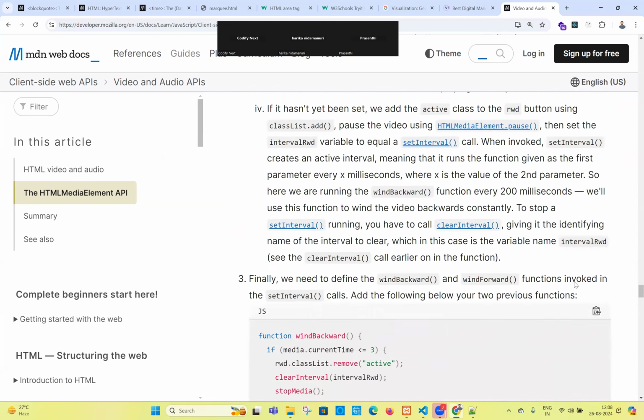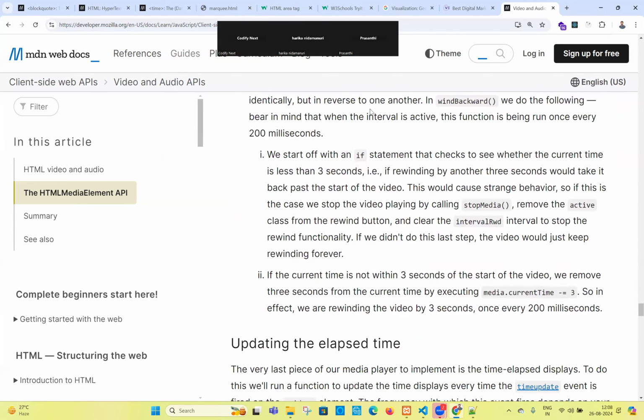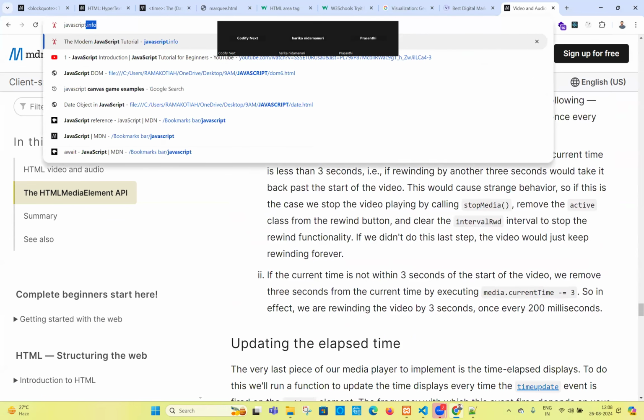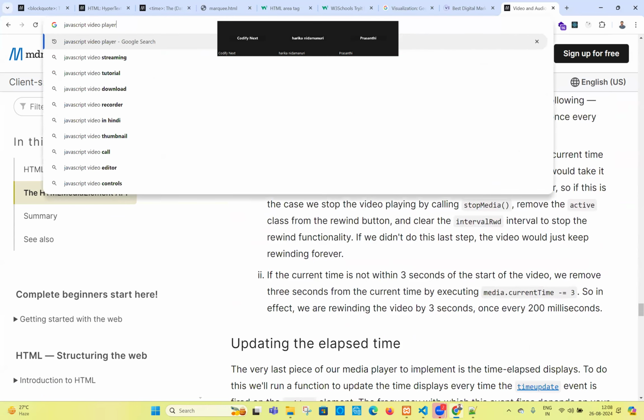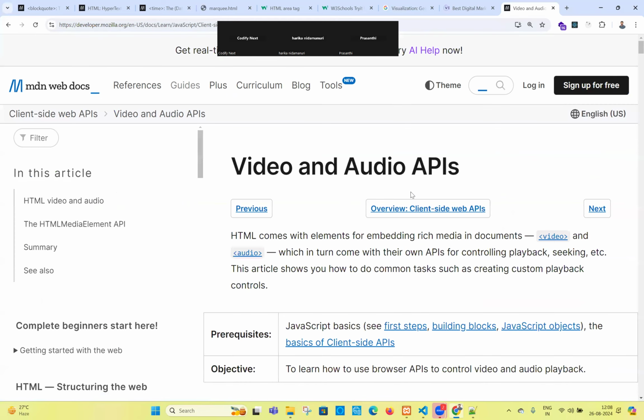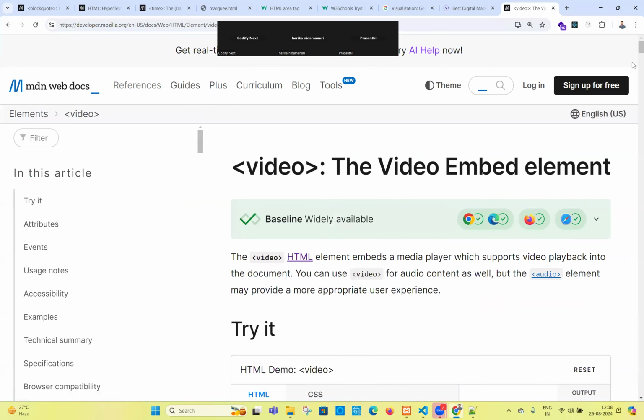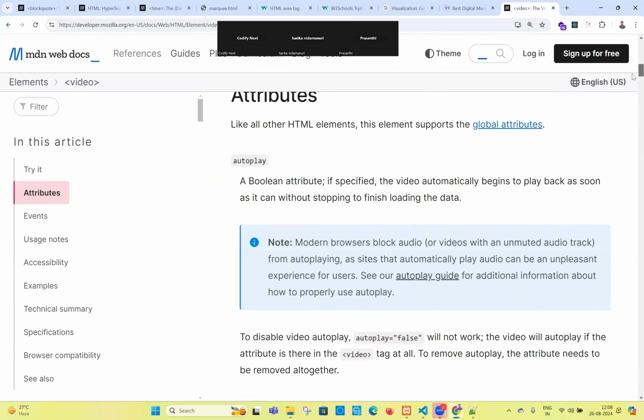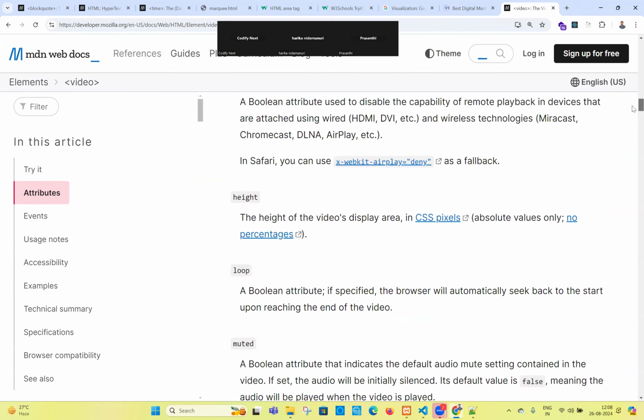Maybe somewhere you can find mute and unmute. Otherwise, search JavaScript audio player, video player library, JavaScript video player API. Click on the API. Maybe you will get the API here? No. I think earlier we clicked on it, but we didn't get the API. Inside APIs, audio and video, click on the video tag, and go down. Yeah, these are all the things, guys.